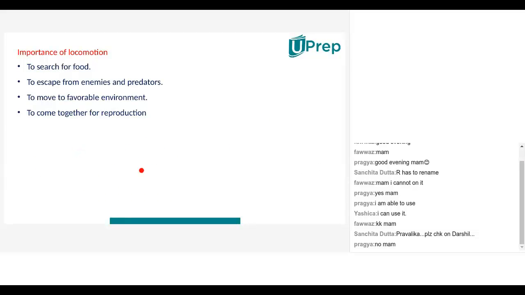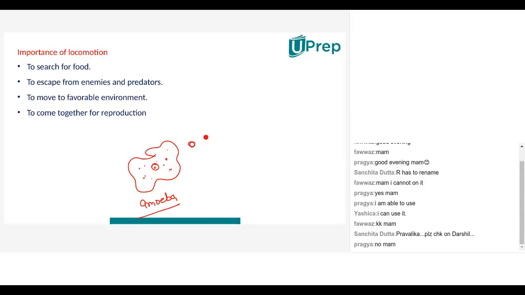Is this clear? Yes, ma'am. For example, even in case of amoeba, whenever we discuss something, we always give the example of amoeba, because amoeba is a unicellular organism which displays quite a few structures, quite a few movements, but in a very basic form. Do you remember when a prey comes near the amoeba?